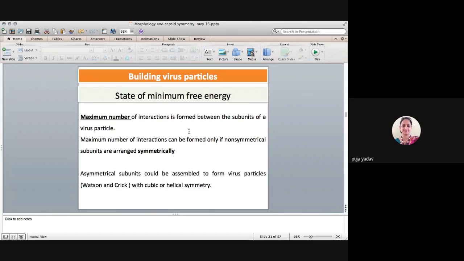So if we want to make a virus particle, there should be a maximum number of interactions between these asymmetric units. And how can it happen? Only when these subunits are arranged in a symmetric formation. Then only can the maximum number of interactions happen.